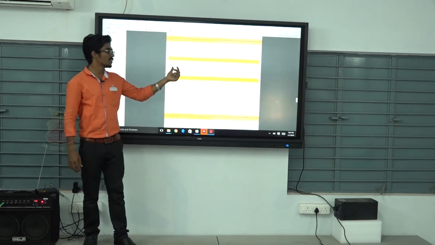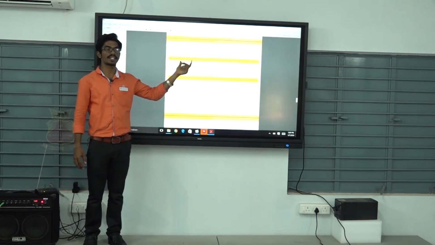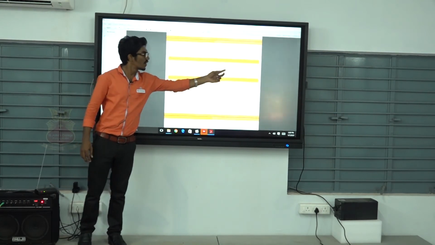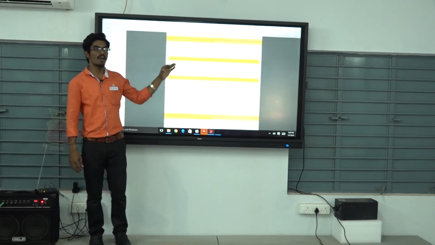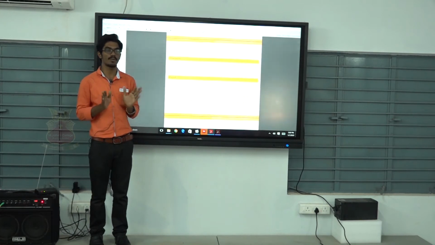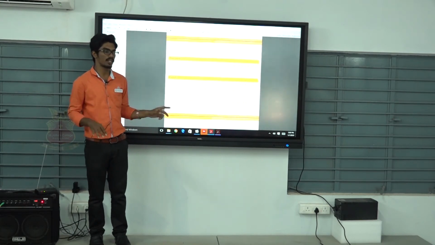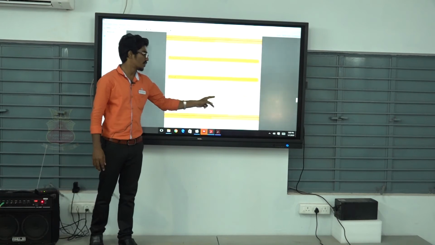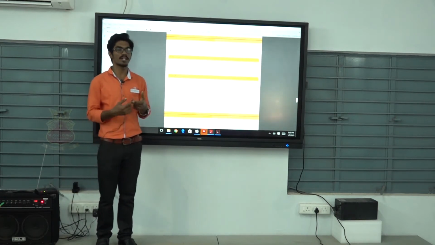Already we are given that G is connected. A connected graph is a tree if and only if every edge of G is a cut edge. So we don't have to prove that it is connected. We only prove G has no cycle. G is connected, but I want to prove this by contradiction.